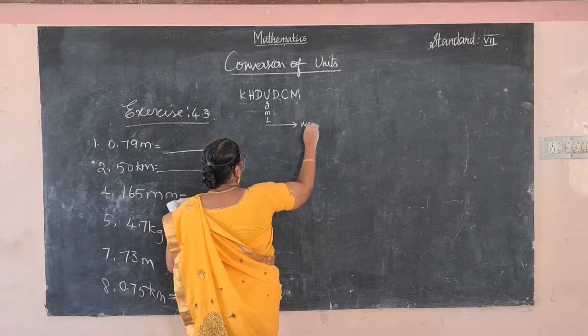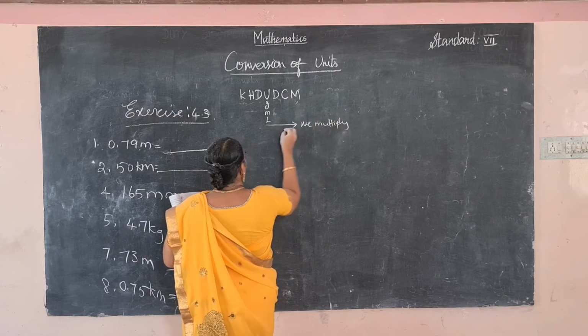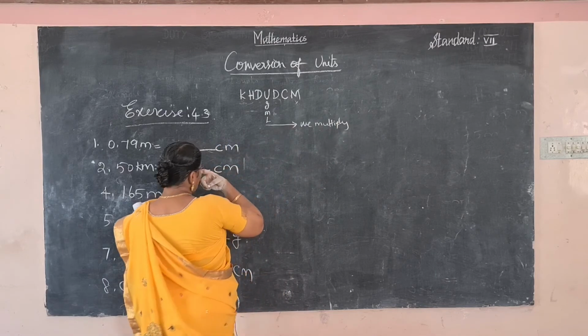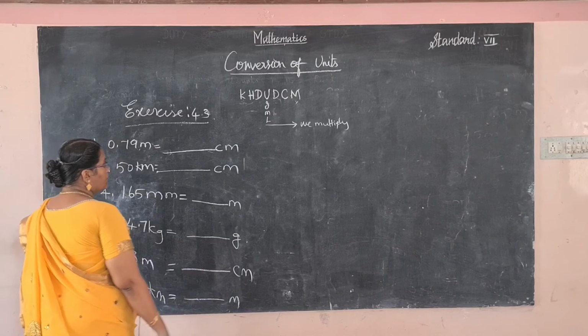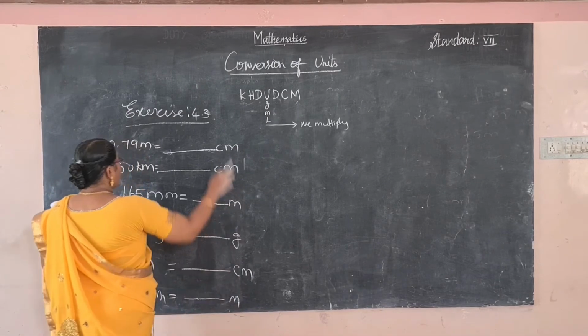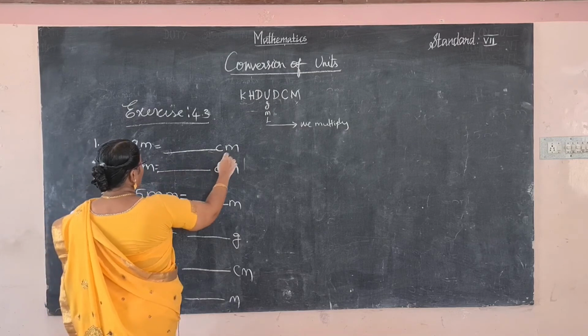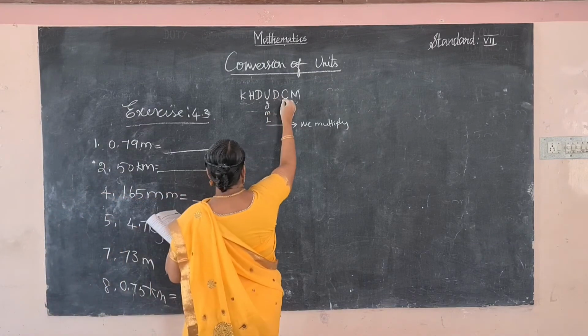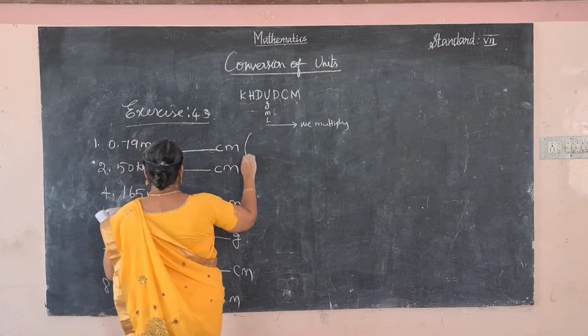We multiply. Smallest value to largest value, divide. So meter to centimeter, how many decimal places? 1, 2. So multiply by 100.